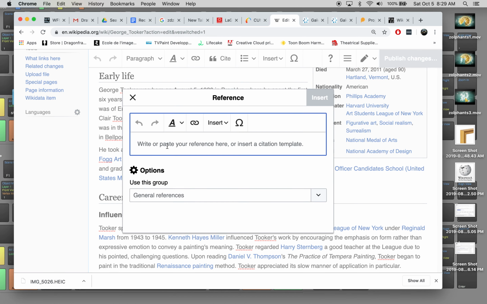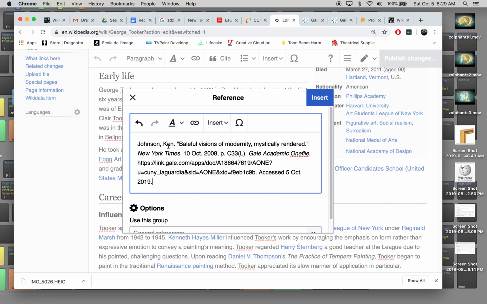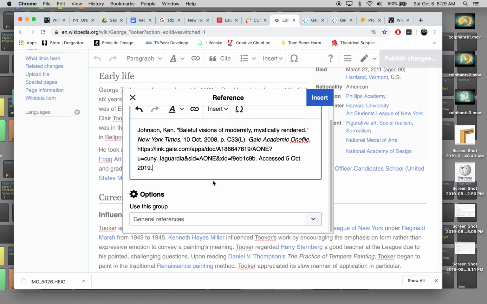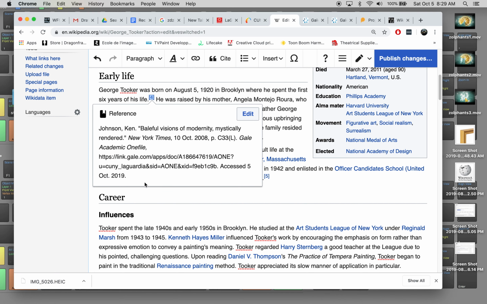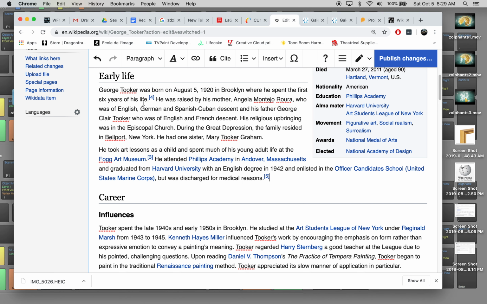Okay, I guess I'll choose basic here, because then I can just paste in my reference, right? Let's see if this works. Okay, there it is. And this isn't the right link, but I'll just leave it as such. If I can correct the link by having the actual external link to the file, fine.